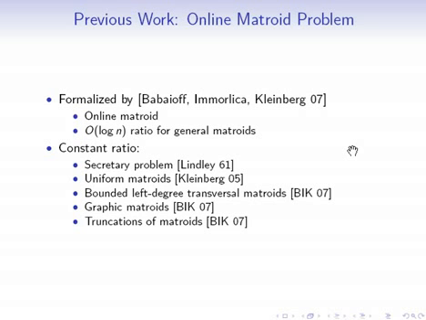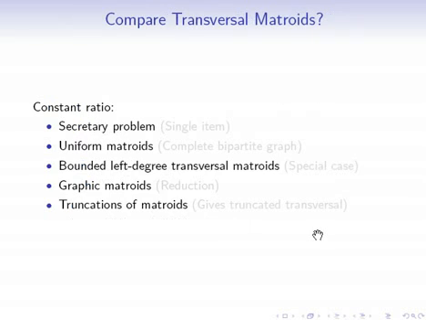But we know constant ratio algorithms for a number of matroids. For example, I've already said that the secretary problem has been solved with a constant ratio algorithm, but we also know constant ratio algorithms for uniform matroids, bounded left degree transversal matroids, graphic matroids, and the truncations of matroids. So let's see how today's paper, which specifically talks about transversal matroid matching, fits into this picture.